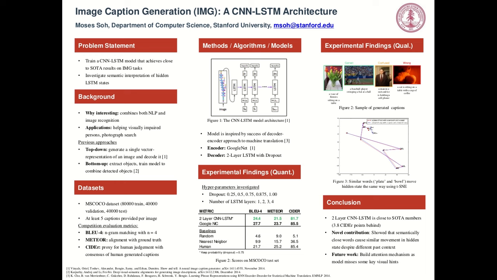What you see in figure 3 are the sentences. The first sentence is "a plate of food with a sandwich and a salad." And the second sentence is "a bowl of soup with a spoon and a bowl of soup."